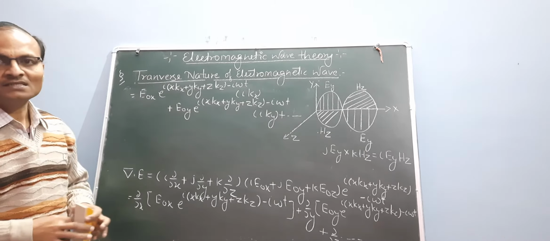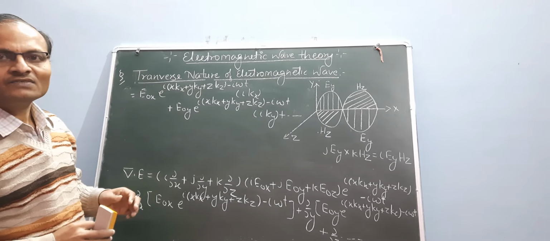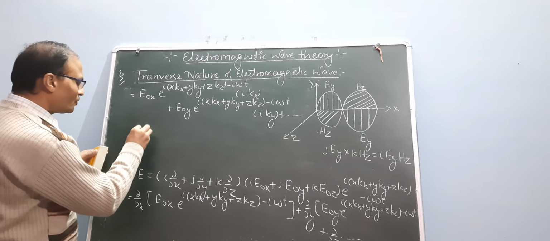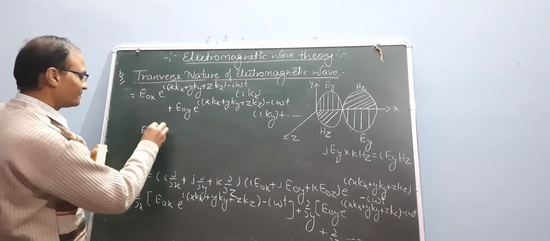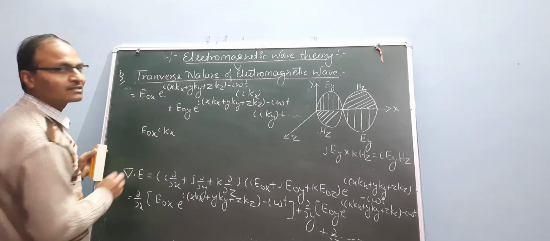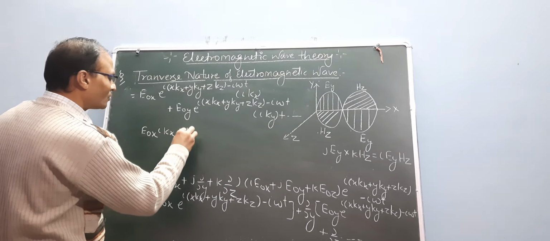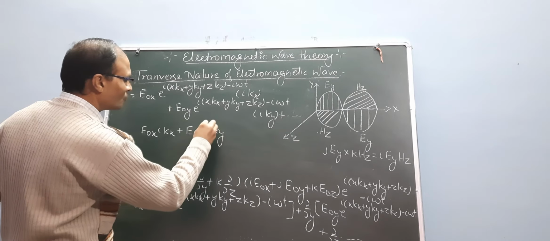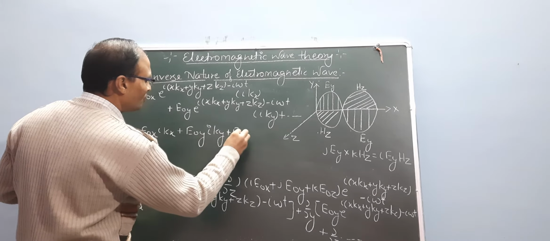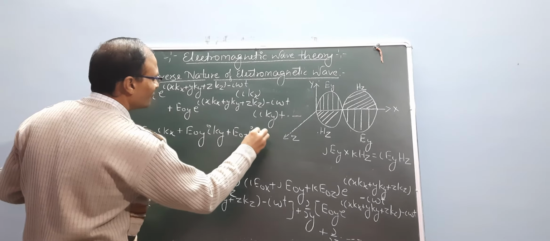If you can see, this function is e naught x i kx plus e naught y i ky plus e naught z i kz.